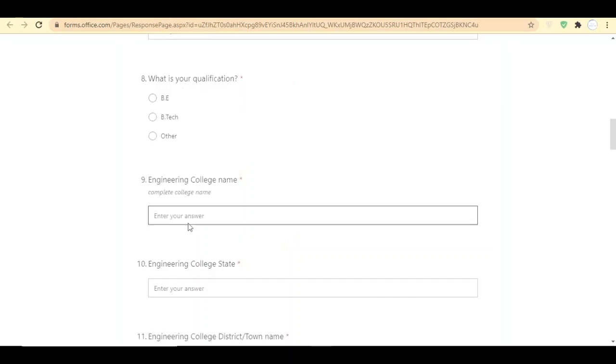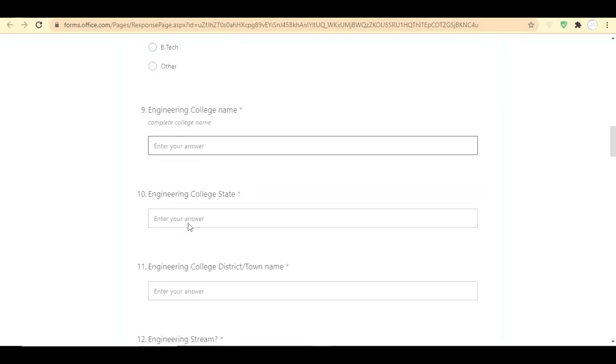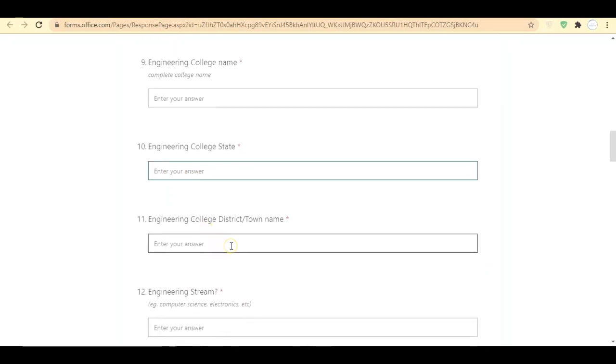In the 9th detail they are asking us to enter your college name. Please make sure that you do not enter your college name in a shortcut form. Like if your college name is JNTU, don't enter JNTU, enter Jawaharlal Nehru Technological University. The full name of your college must be entered here, along with your college state, which state your college is located in, and the college district, in which district your college is.